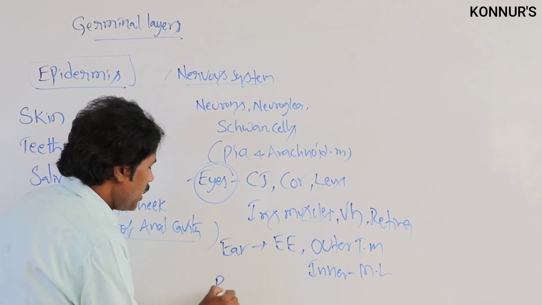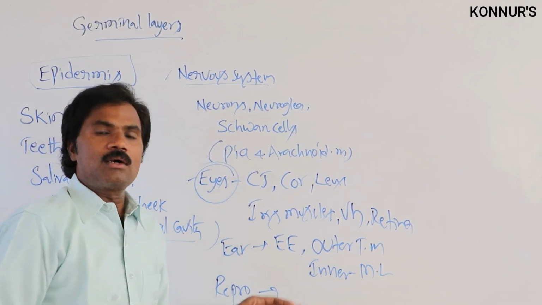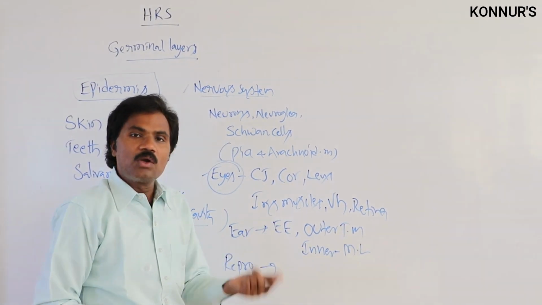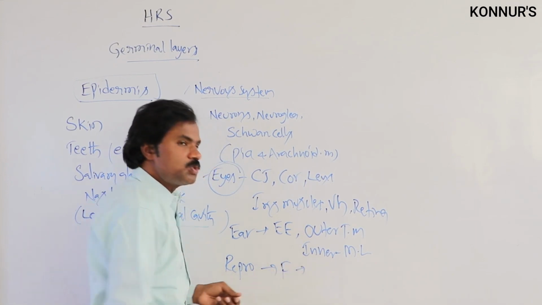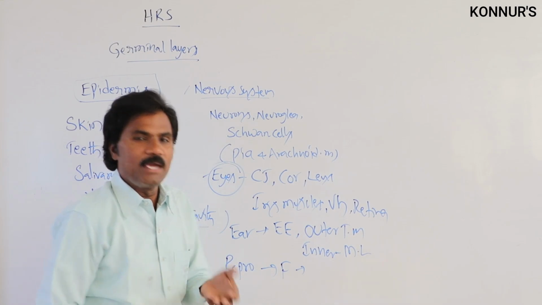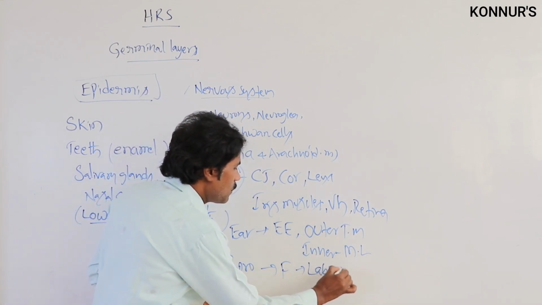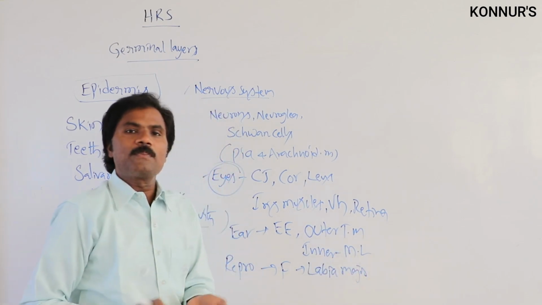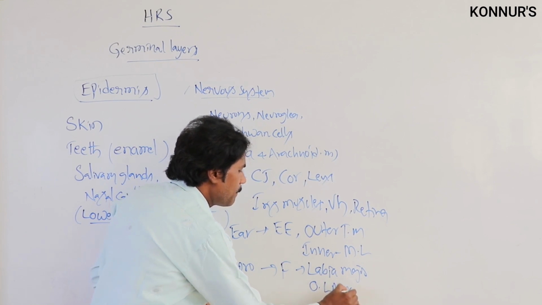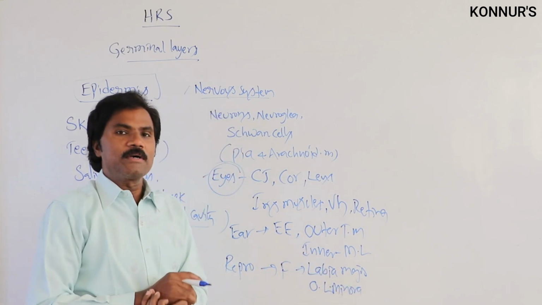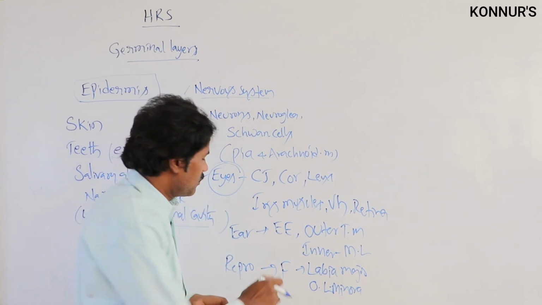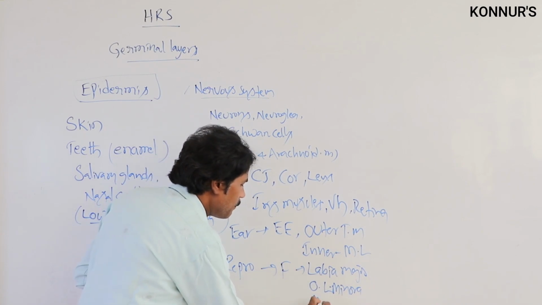Then related to reproductive organs. In the female reproductive part, the complete development of the external genitalia like the labia majora, then the outer part of the labia minora, then the last part of the urethra in males. Apart from this, the mammary glands.